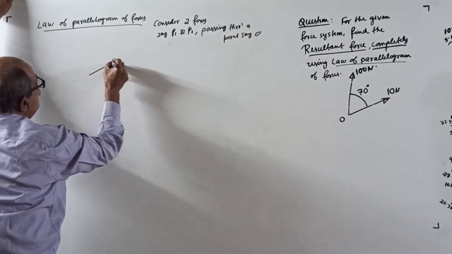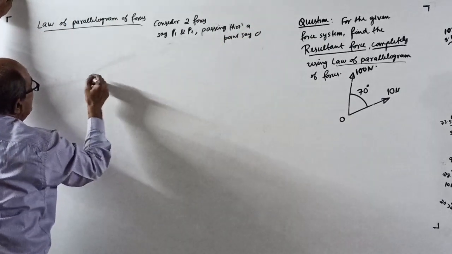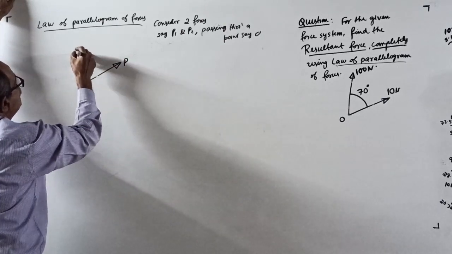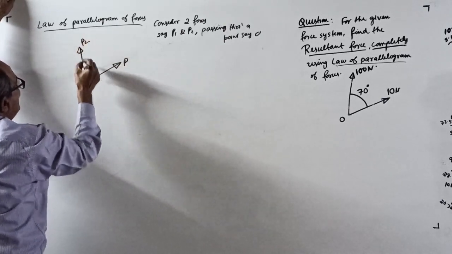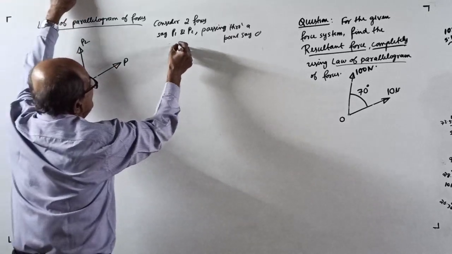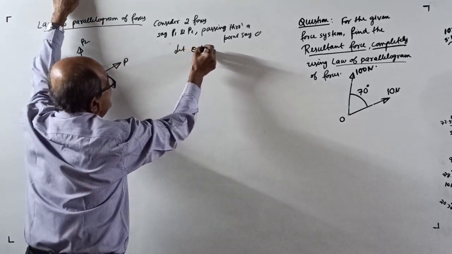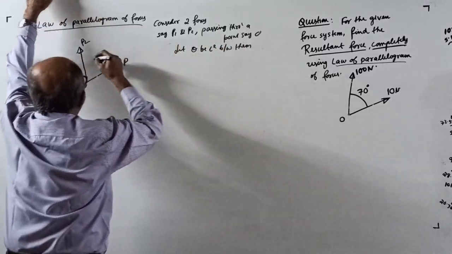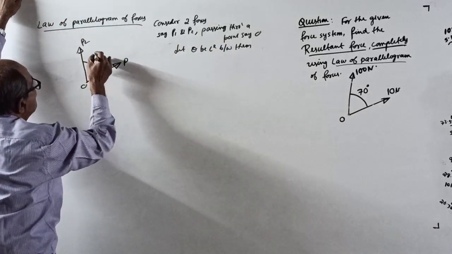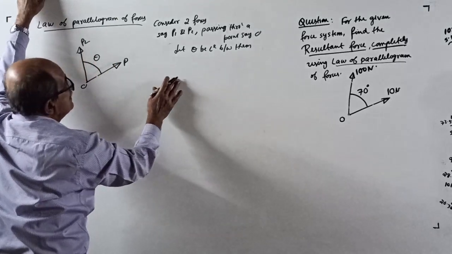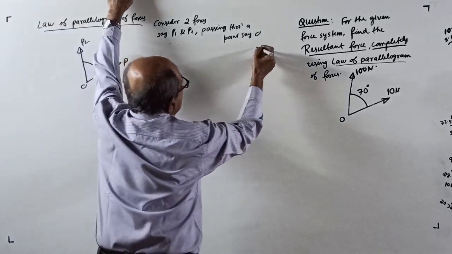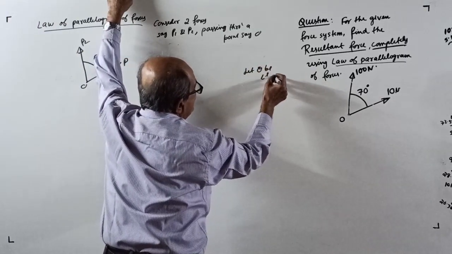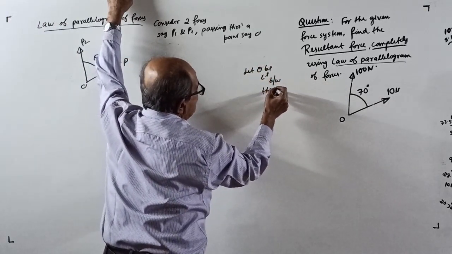One force P1, a little bigger here, one more force P2, passing through a point O. Let theta be the angle between them, as shown. See, this way, this angle is theta.